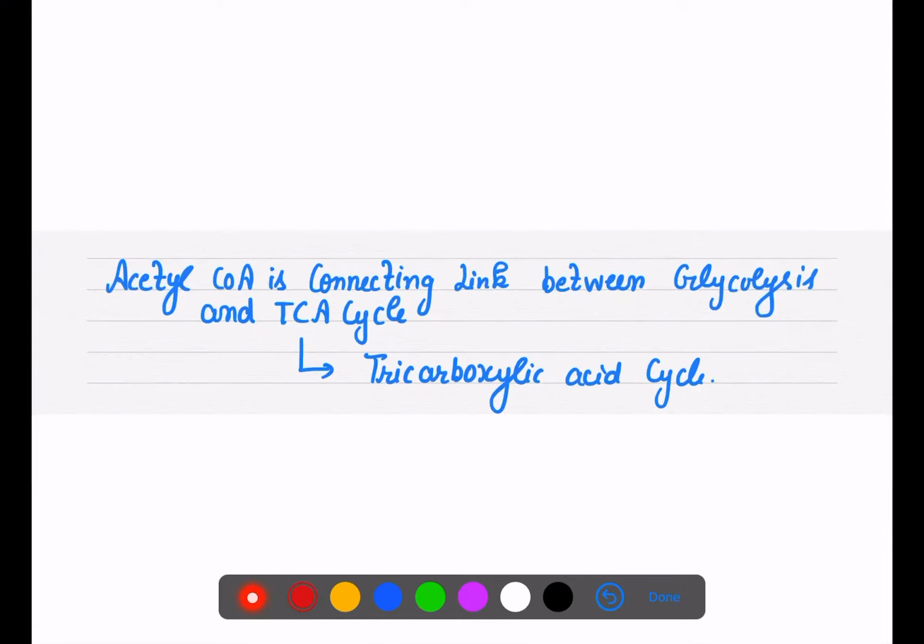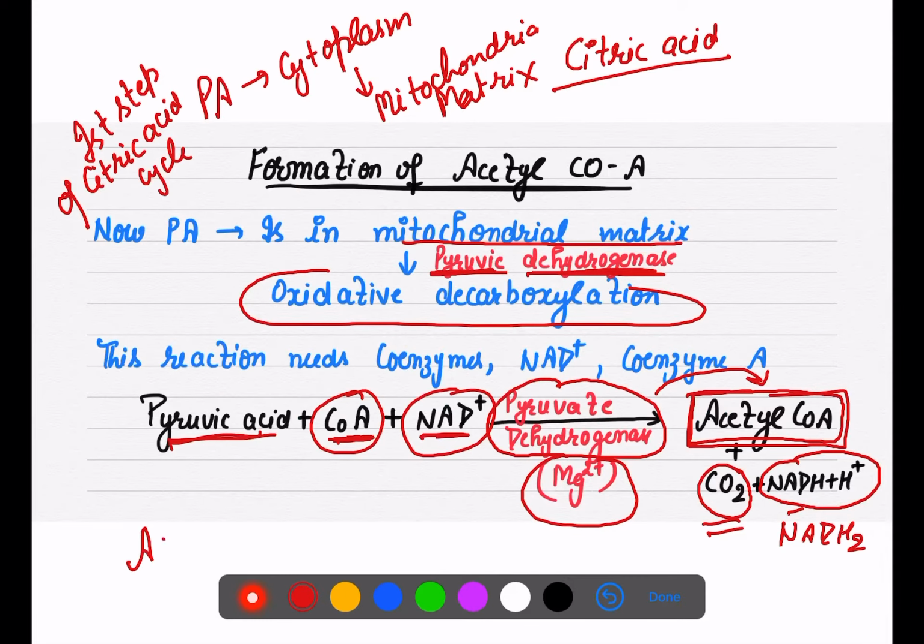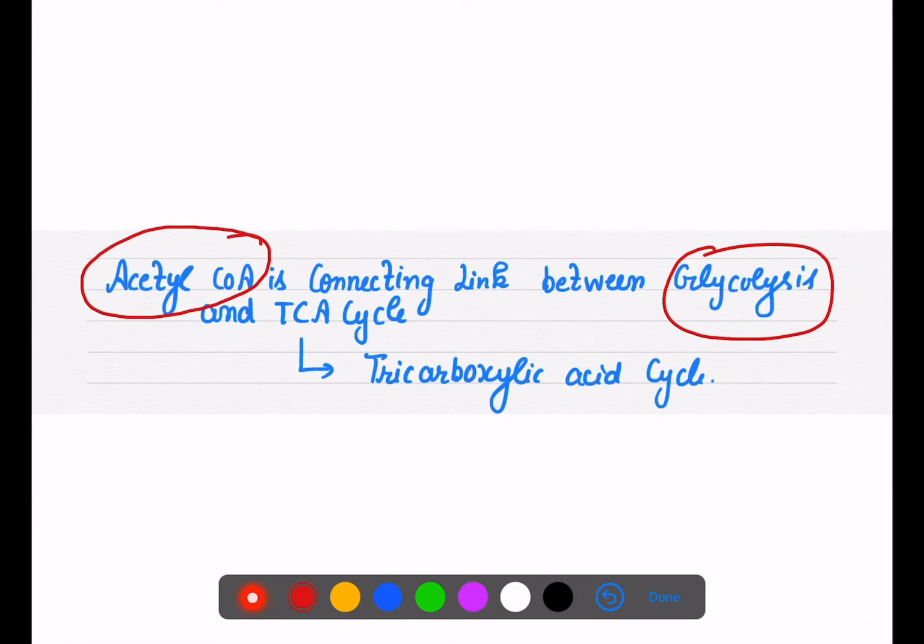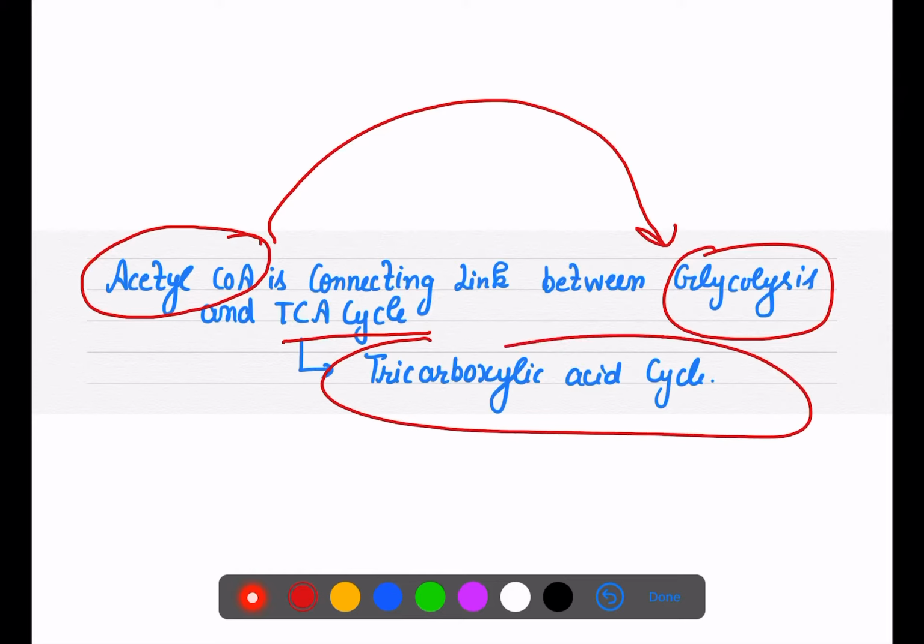Acetyl coenzyme A is a connecting link: if it is not formed, we cannot start our TCA cycle. So it is a connecting link between glycolysis and the TCA cycle, the tricarboxylic acid or citric acid cycle, which will be covered in complete detail in our next lecture.